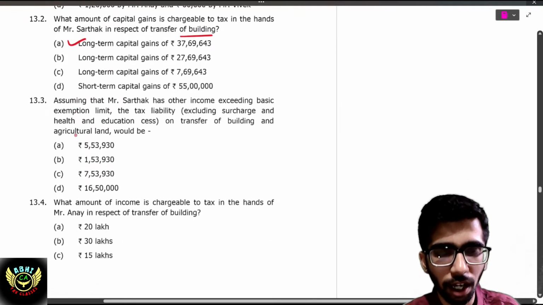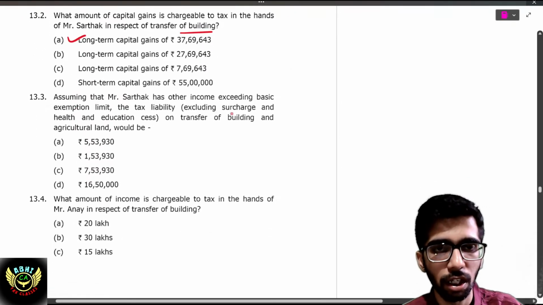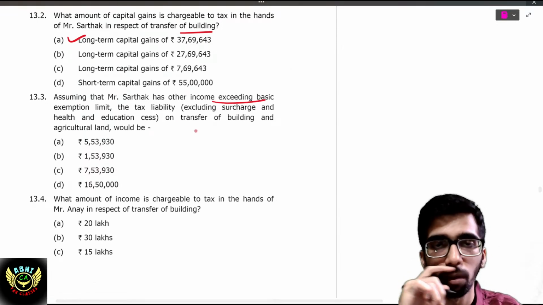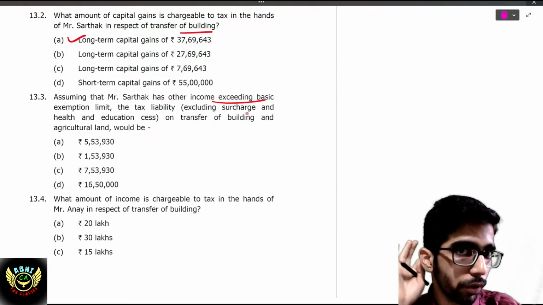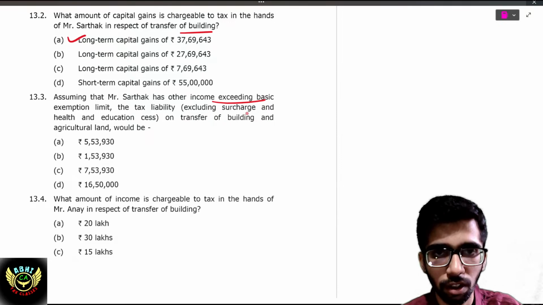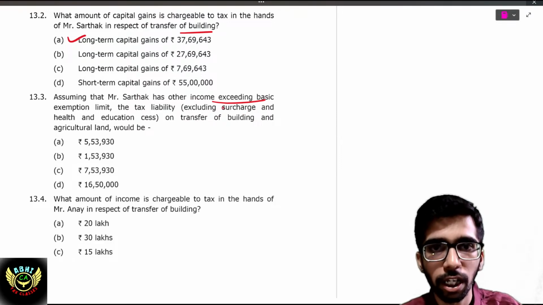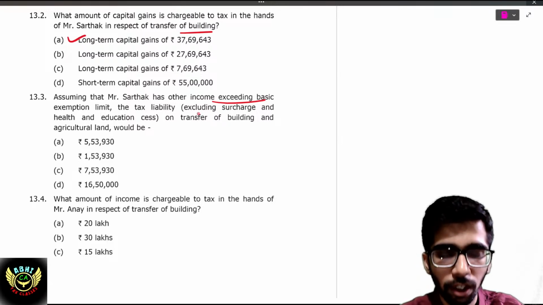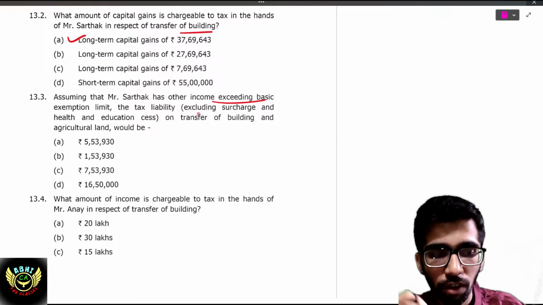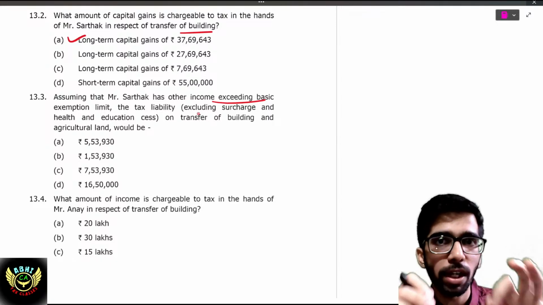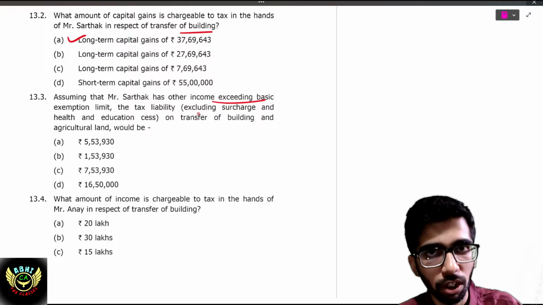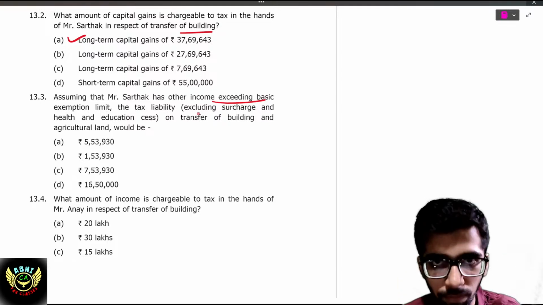Assuming that Sarthak has other income exceeding the basic exemption limit, the tax liability on the transfer of building would be, excluding surcharge, because we should ignore health and education cess. Why has this information been given? Other income exceeding basic exemption limit. If he does not have any other income, then the unexhausted basic exemption limit of 2,50,000 can be reduced from LTCG.